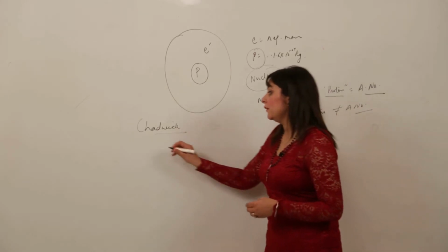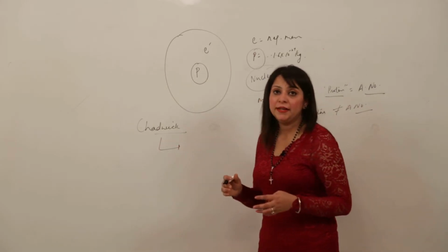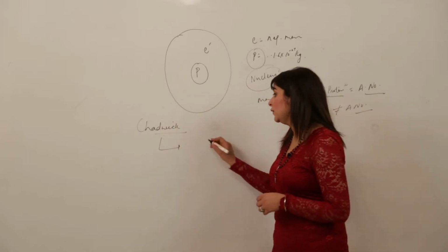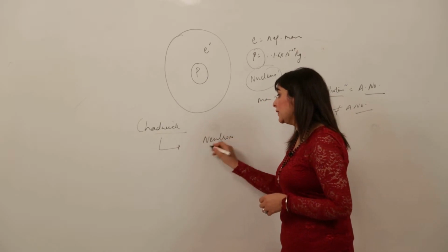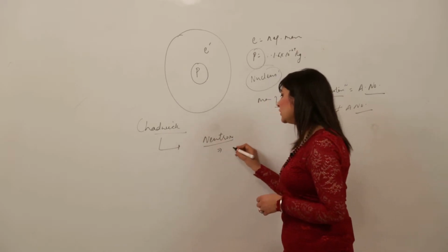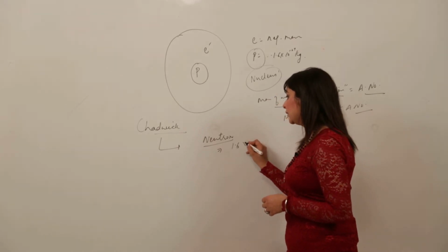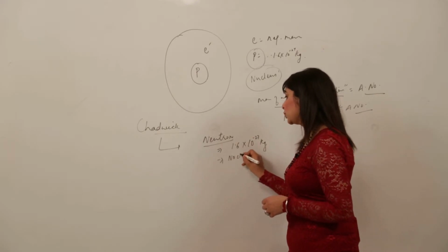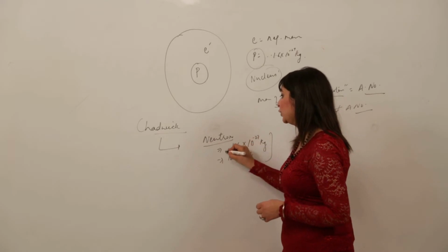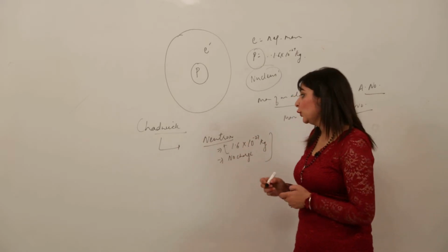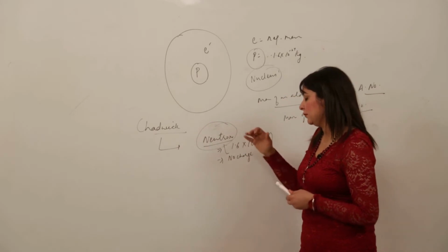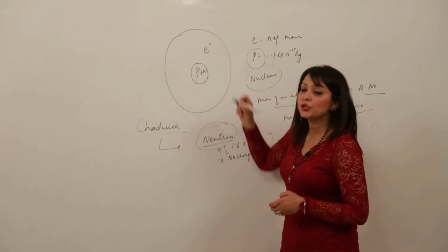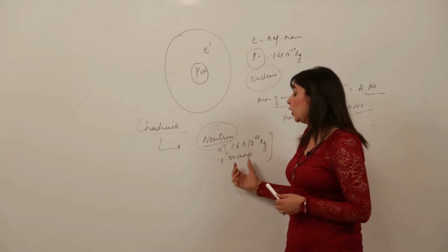So he made a discovery. Accidentally he discovered a particle by carrying out the fission of some heavy nucleus. He saw a particle which was emitted, called the neutron, a particle which has almost the mass equal to the mass of hydrogen, that is 1.6 into 10 raised to power minus 27 kg, but no charge. So he named that particle the neutron, that is the neutral particle. The position of the neutron was justified: this kind of particle is present in the nucleus which contributes towards the mass but not the charge.